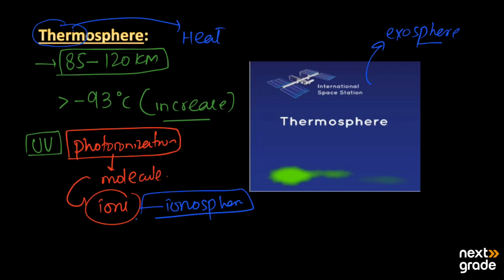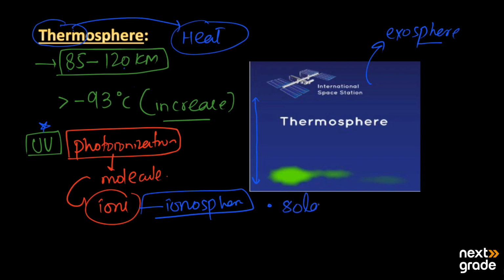As its name relates to heat, its region is 85 to 125 kilometers above sea level. As the height increases above the earth's surface, there is an increase in temperature, because here we have a higher concentration of UV radiations that cause the temperature to rise.